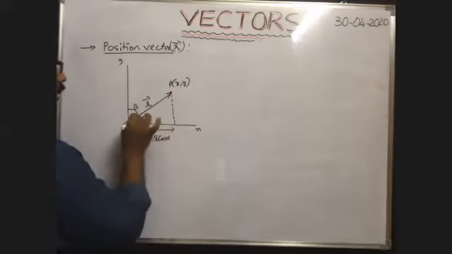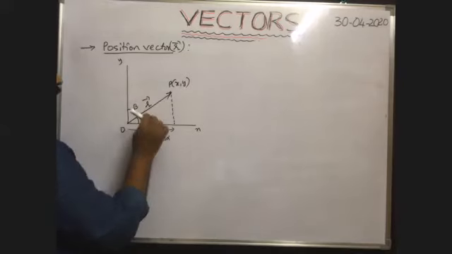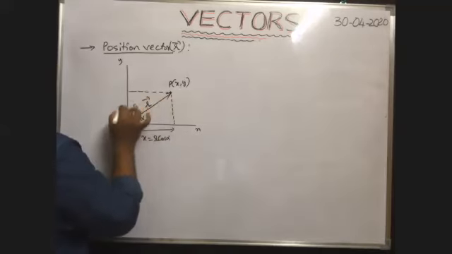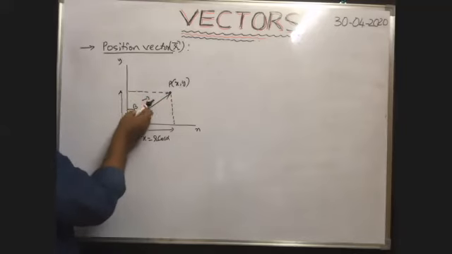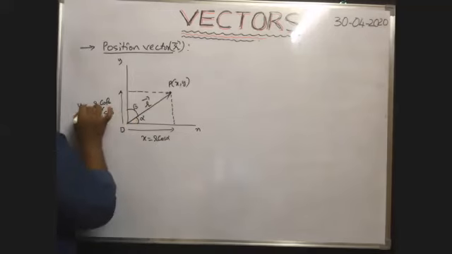Next, what is the y component of this vector? If it is beta, then r cos beta we can write, or r sin alpha. So this is equal to r cos beta. This is equal to y.